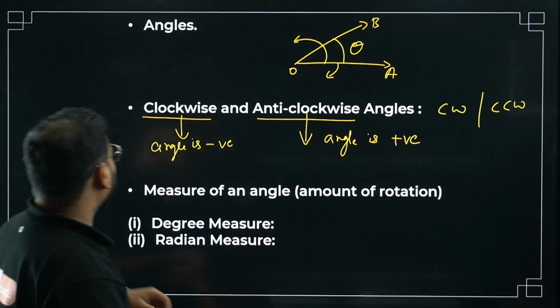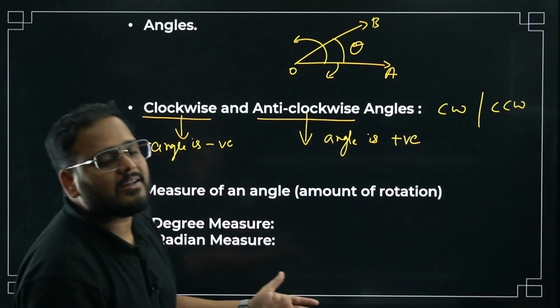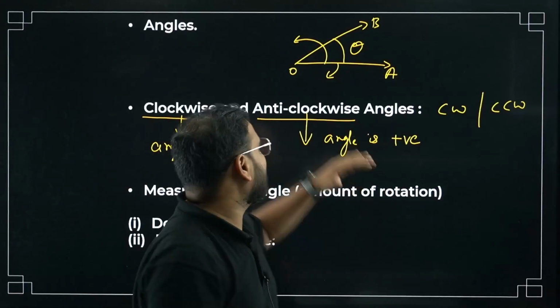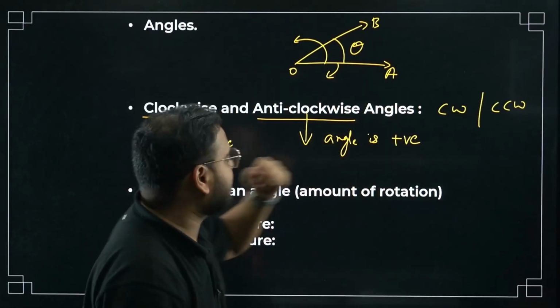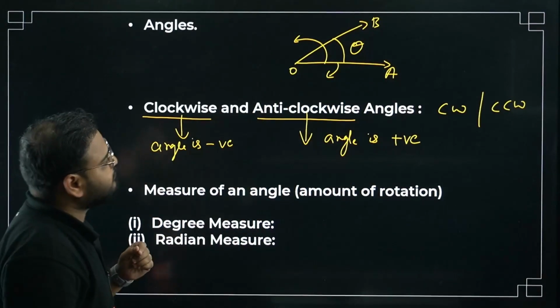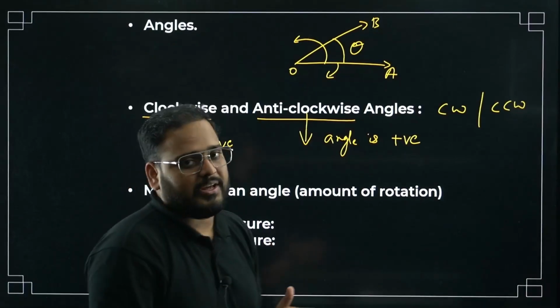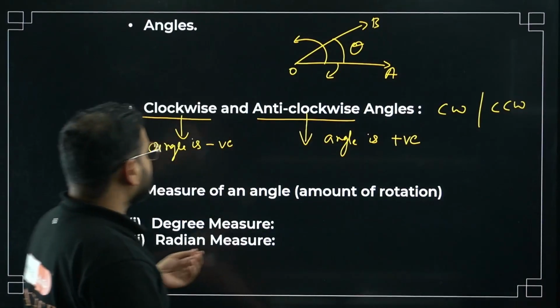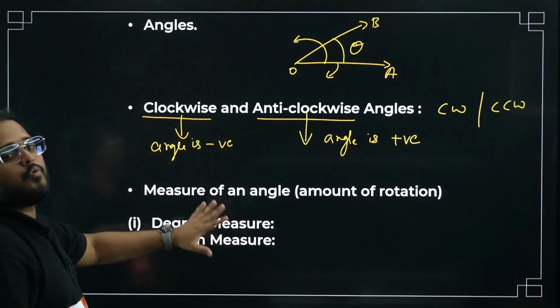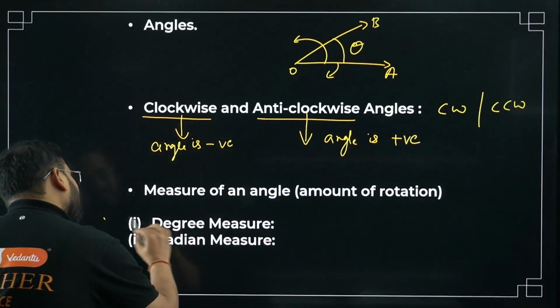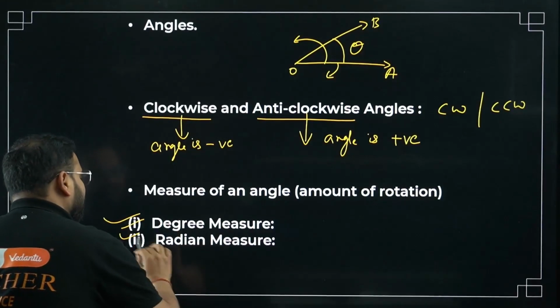Okay, now next one, measure of an angle. What is the meaning of that? How do we measure the angle? Of course, the swept region we'll look for. How much is the region swept? Is it area? It's not area, it's a different physical quantity. So we can measure it with the help of two measures. What is it called? Degree measure or radian measure.